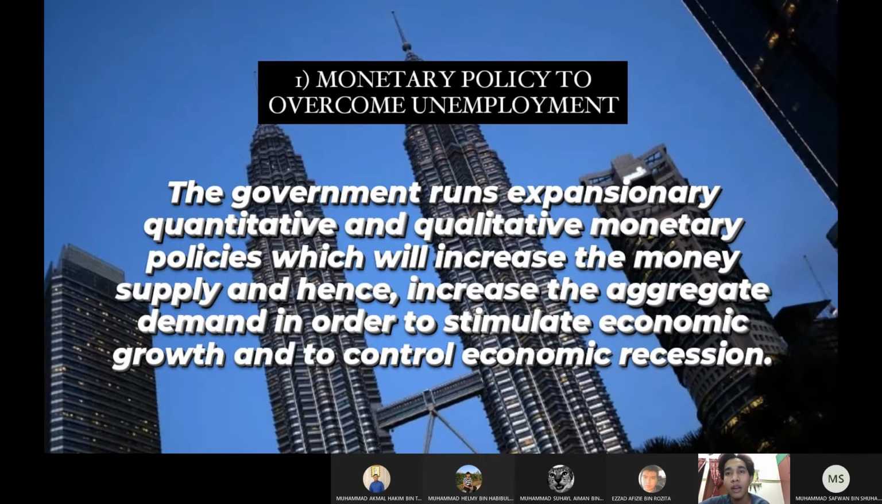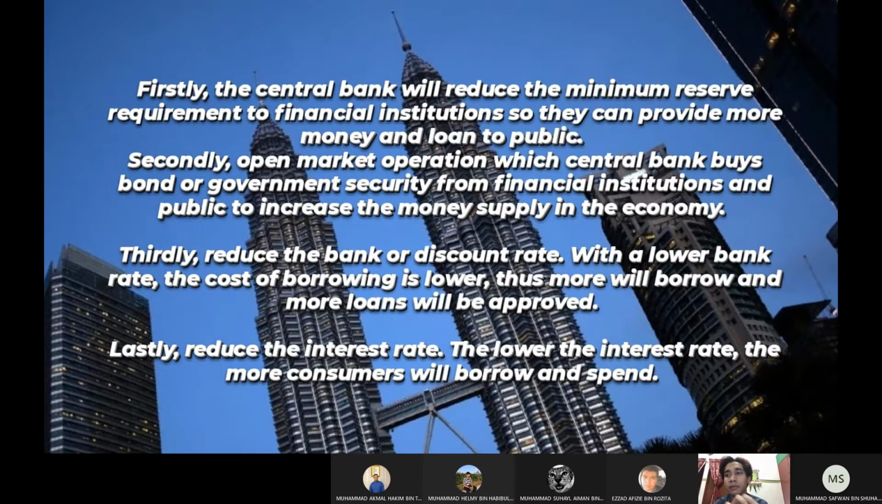Monetary policy to overcome unemployment. The government runs expansionary quantitative and qualitative monetary policy, which will increase the money supply and hence increase aggregate demand in order to stimulate economic growth and to control economic recession. During the COVID-19 pandemic, government applies the expansionary monetary policy to stimulate the economic growth and overcome the unemployment.